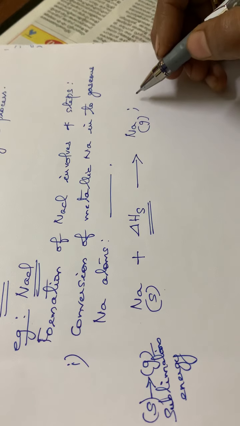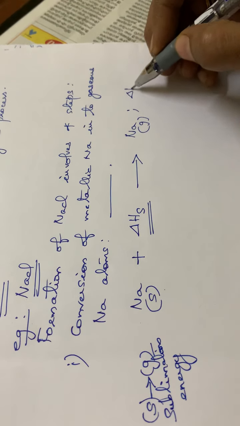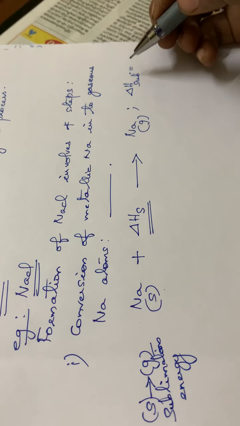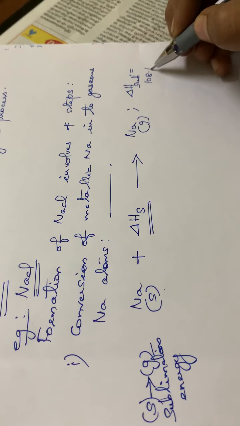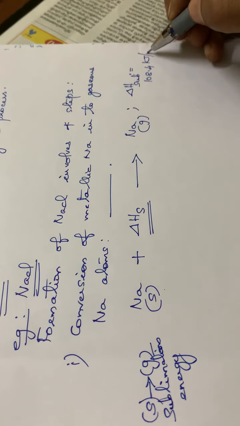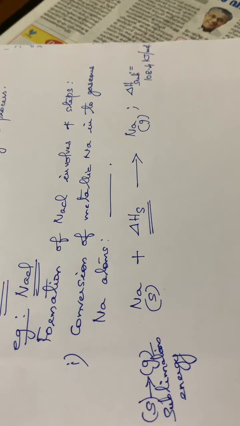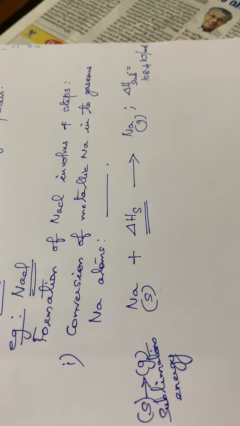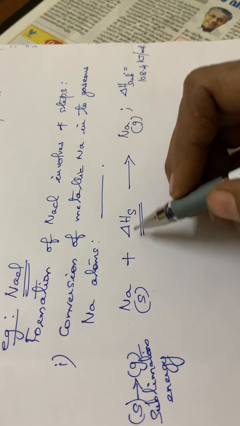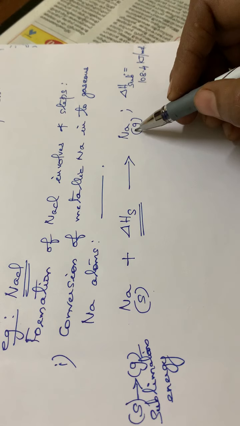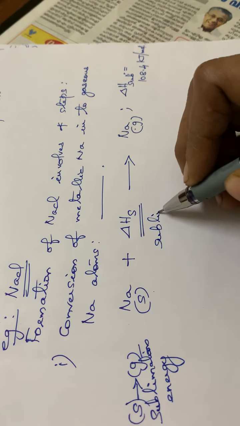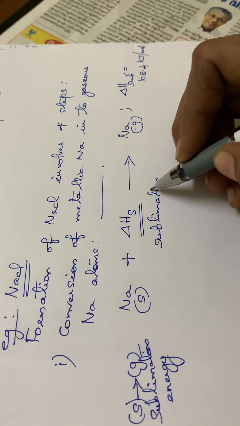Here the energy or the heat used is equal to 108.4 kilojoule per mole. So that is the first step, conversion of metallic sodium. The amount of energy required to convert 1 mole of metallic sodium to the gaseous sodium atom is called the sublimation energy. So in the first step, the sublimation energy is involved.